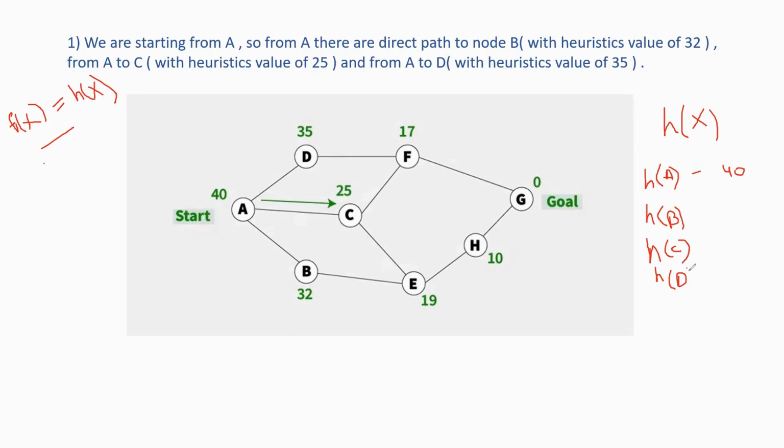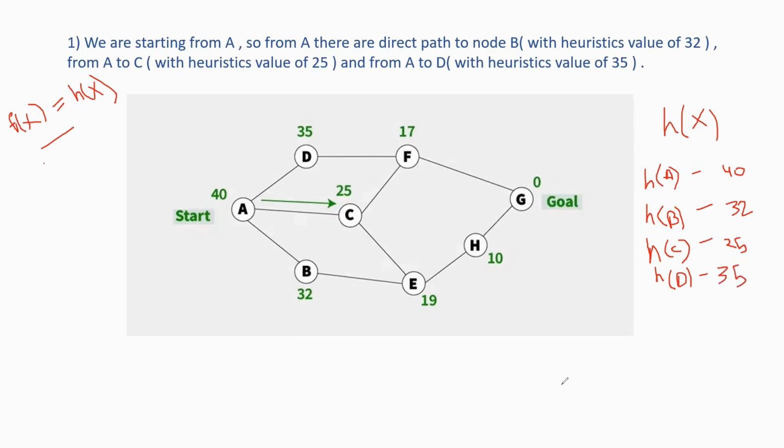So what are the values of those nodes? B has 32, C has 25, and D has 35.